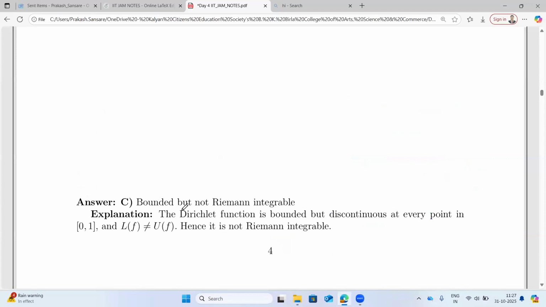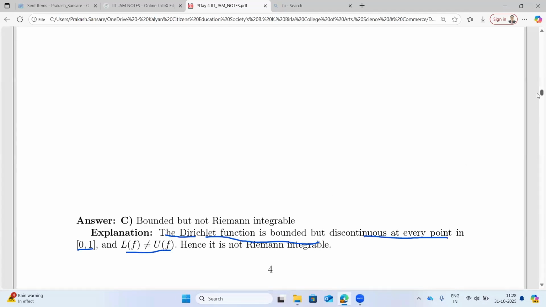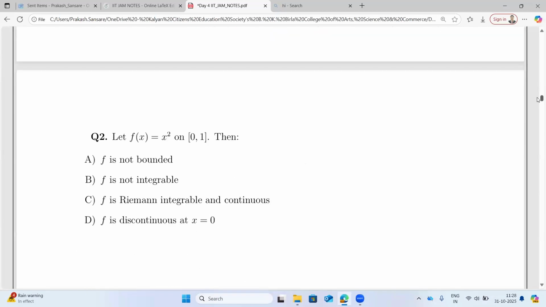So here is the answer also: bounded but not Riemann integrable. The Dirichlet function is bounded but discontinuous at every point in the closed interval [0, 1], and L(f) is not equal to U(f), hence it is not Riemann integrable. Then the second question: f(x) equal to x squared on the closed interval [0, 1]. You have to answer whether f is not bounded, f is not R integrable, f is Riemann integrable and continuous, or f is discontinuous.